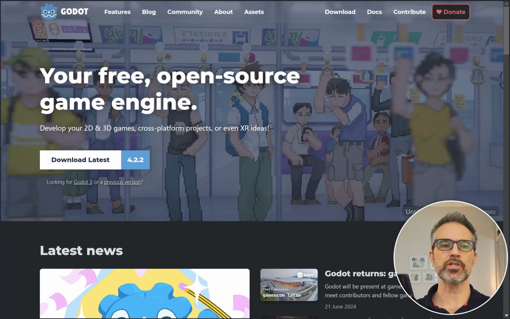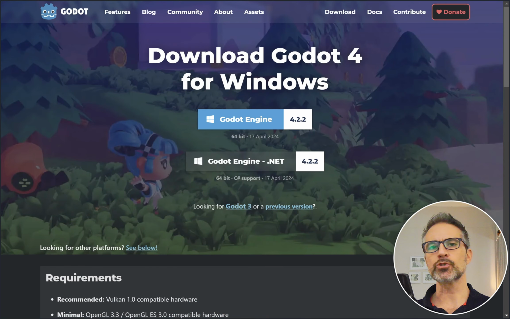So to download Godot, we can follow the links here. And there's two different versions here, at least for me on Windows. It directs me to these two. There is one with .NET and without.